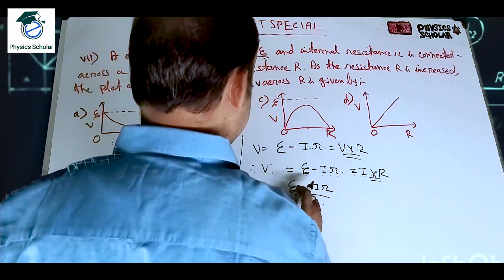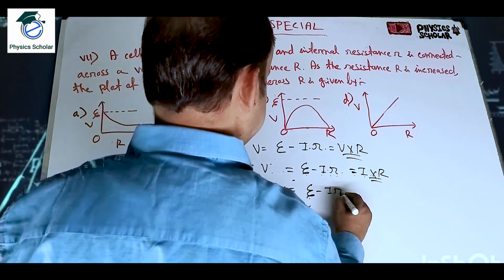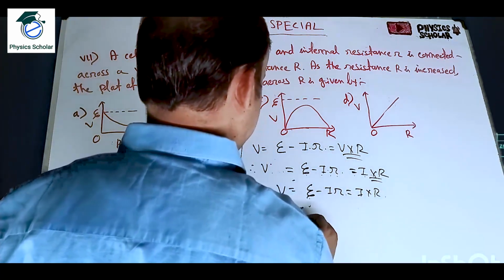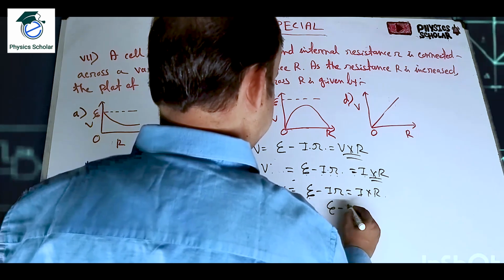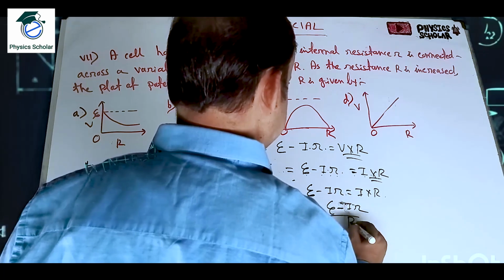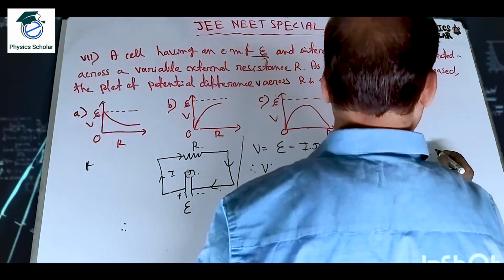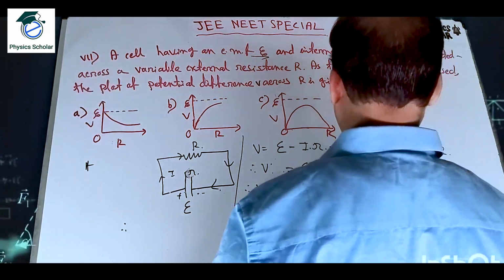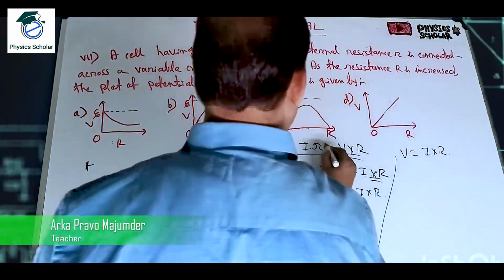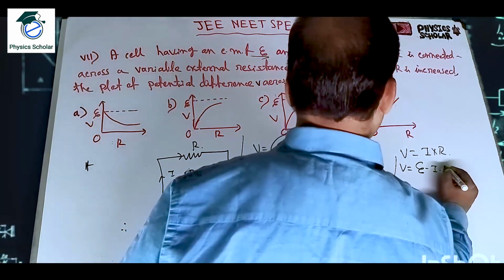So what we can write now is V is equal to eta minus small r, which is equal to I into capital R. So I is equal to eta minus I small r, divided by capital R. Now V is equal to I into capital R. And here we can write V is equal to eta minus I into small r.